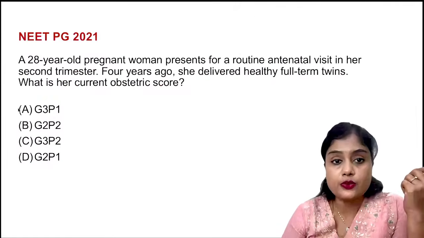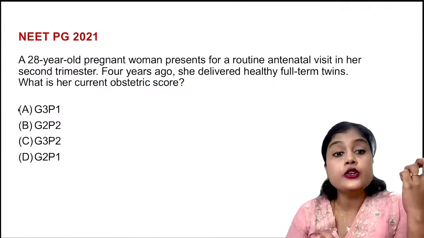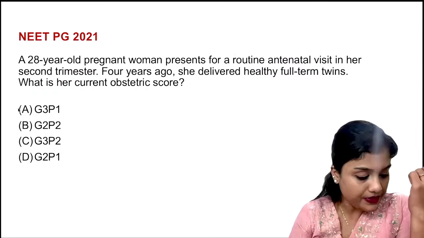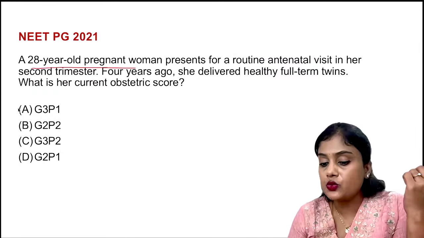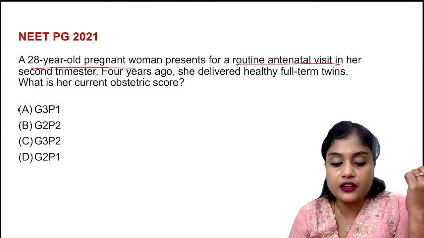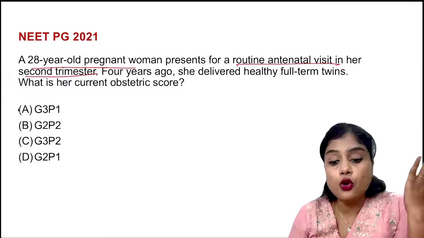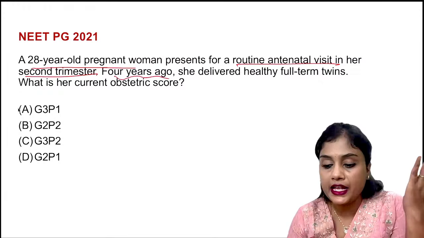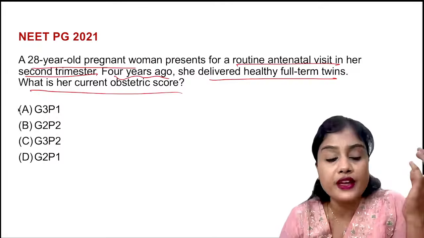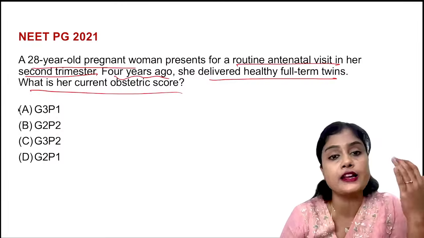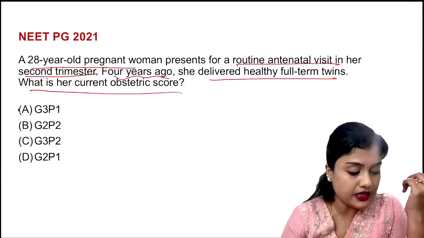Coming to the next question, let us continue here. You tell me the answer for this. A 28-year-old woman presents for a routine antenatal visit in her second trimester. 4 years ago, she delivered healthy full-term twins. What is her current obstetric score? We have always had questions from basic to high level. So tell me what is the correct answer.